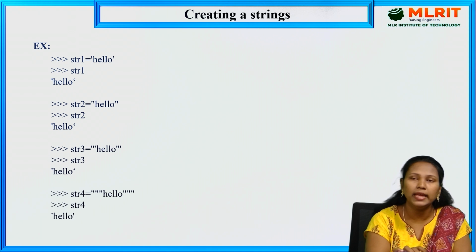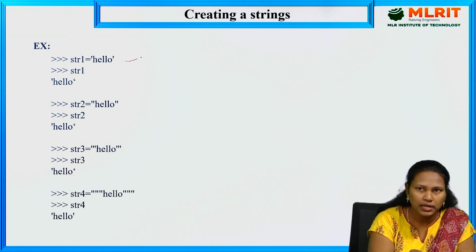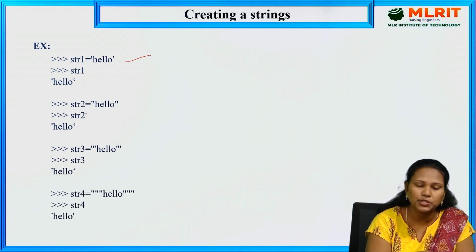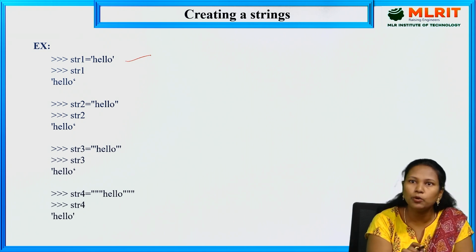Some examples of creating strings: str1 = 'hello'. Here we are using single quotes, and it prints hello. Next, str2, we are using double quotes, triple quotes, and a combination of quotes. In this way, we can define strings using single quotes, double quotes, and triple quotes also.